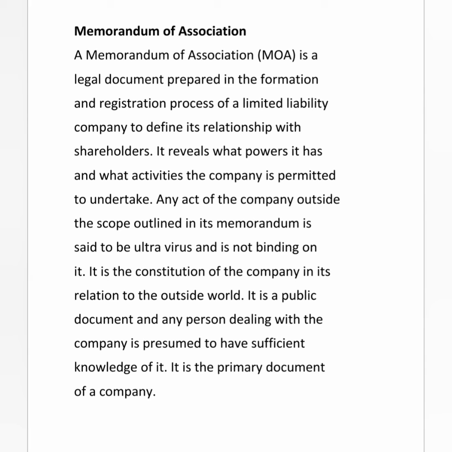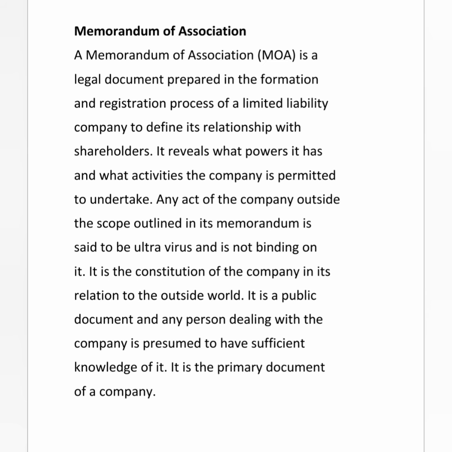Memorandum of Association is a legal document prepared in the formation and registration process of a limited liability company. Limited liability is the opposite of unlimited liability. In unlimited liability, as we saw, the creditors can recover the debts from the debtors, even from their private properties. But in limited liability, the shareholders will be liable only up to the value of the shares they have bought. Any act which is done against the memorandum of association is said to be ultra vires and the company is not bound by it. Not bound means it is not going according to the memorandum of association.